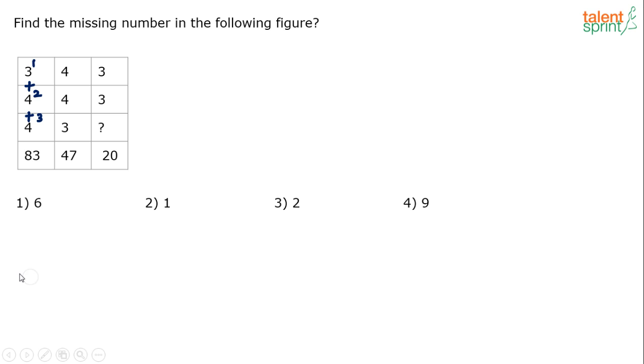Do the calculation, you will get the answer. So this is what is happening: 3 power 1 plus 4 square plus 4 cube equals 83. Try this. 3 power 1 is 3, 4 squared is 16, so 3 plus 16 is 19, and 4 cube is 64. 64 and 19 is 83, right? Similarly, the sequence is very important.